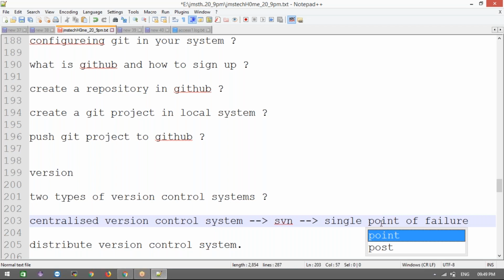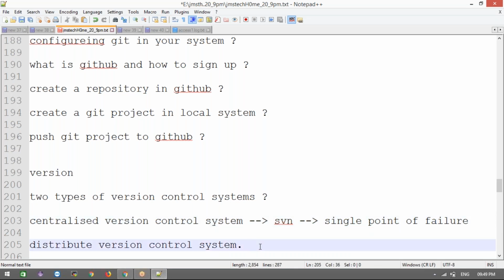Now, if it comes under the distributed system, the complete repository is available locally, on the developer machine. If your centralized server goes down also, we have a backup on every developer's machine. Every developer machine has the complete set of code. If the centralized server is gone, they simply push the code again, whatever they have on the local system, right?